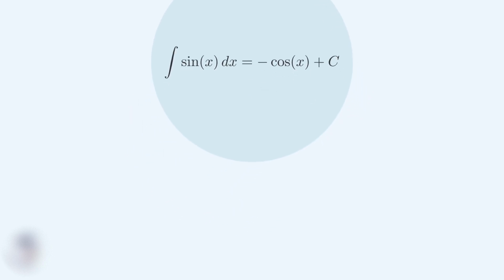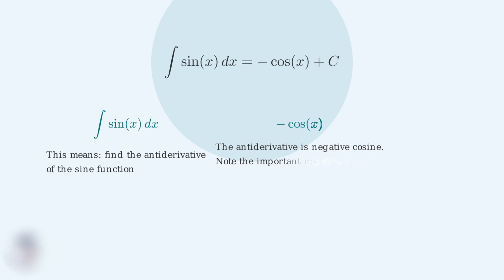Now let's break down each part of this formula to understand what it means and why it works this way. The left side shows the integral symbol with sine of x. This means we want to find the antiderivative of the sine function. The result is negative cosine of x. Notice the crucial negative sign.